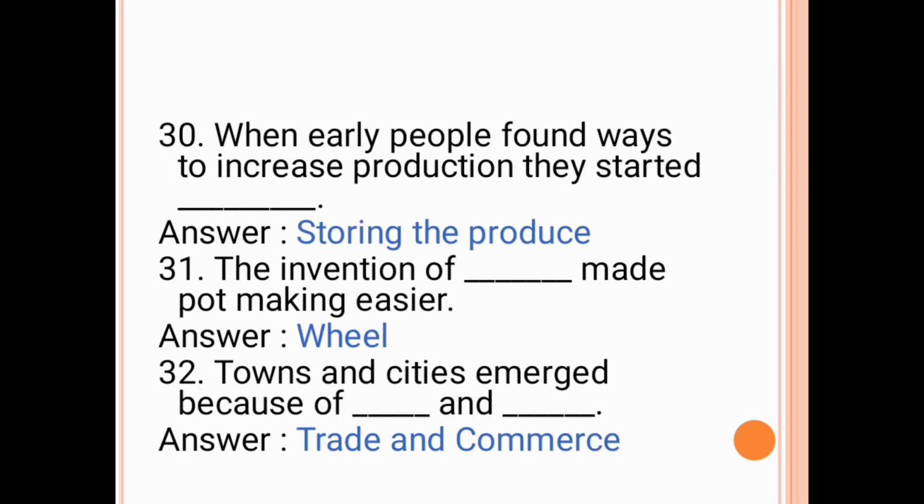The next question is, when early people found ways to increase production, they started dash. The answer is storing the produce. The next question is, the invention of dash made pot making easier. The answer is wheel. The next question is, towns and cities emerged because of the dash and dash. The answer is trade and commerce.